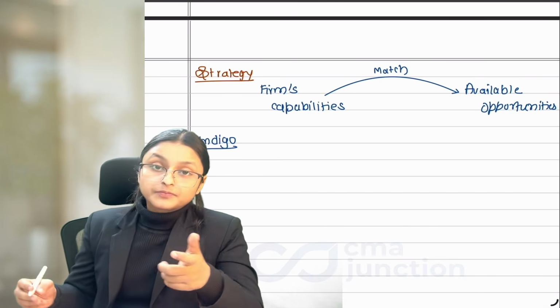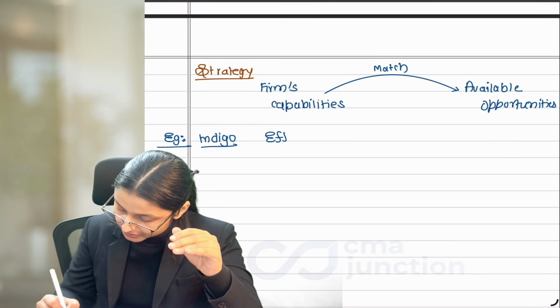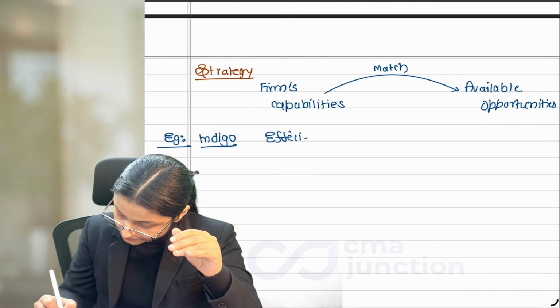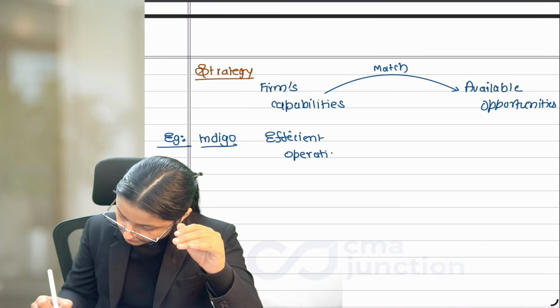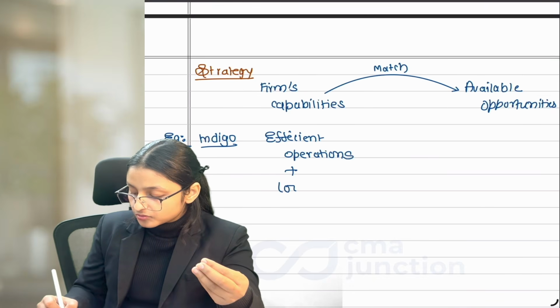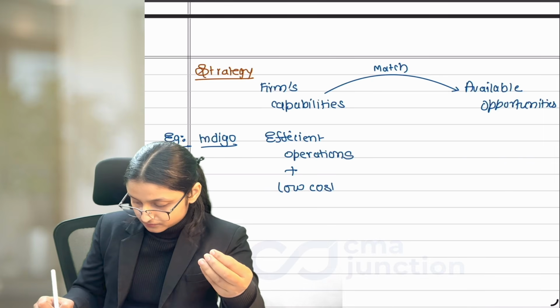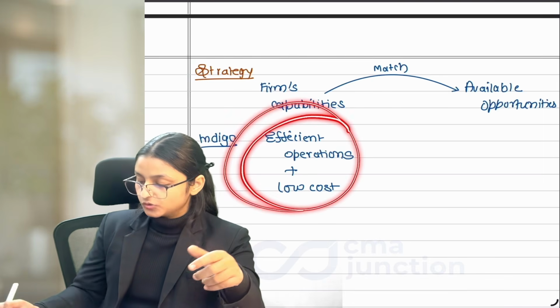So what is the capability of Indigo? Indigo has efficient operations. And to perform these operations, it incurs lower cost.